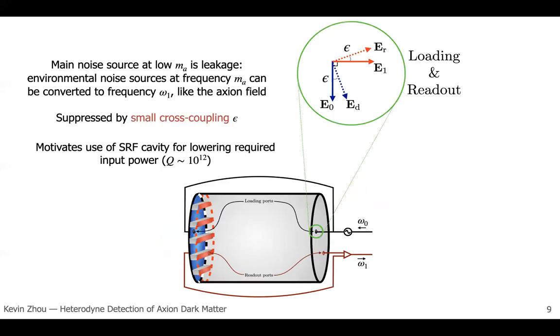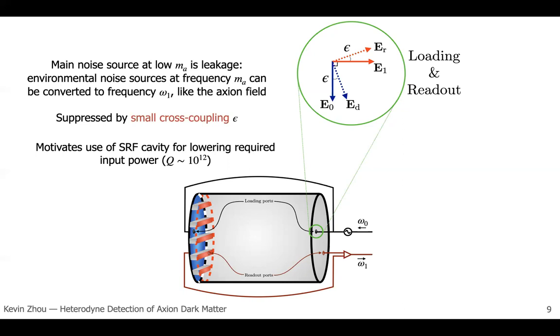An important noise source that we need to worry about in this approach is leakage noise. I've just explained how energy fed in at frequency omega naught in the loaded mode can be converted to energy at frequency omega 1 in the signal mode. In addition, environmental noise sources at the same frequency m_a can also convert energy in the loaded mode at frequency omega naught into energy at omega 1. And then if the signal mode has some coupling to the loaded mode, parameterized by a small cross-coupling epsilon, this will be read out as signal.